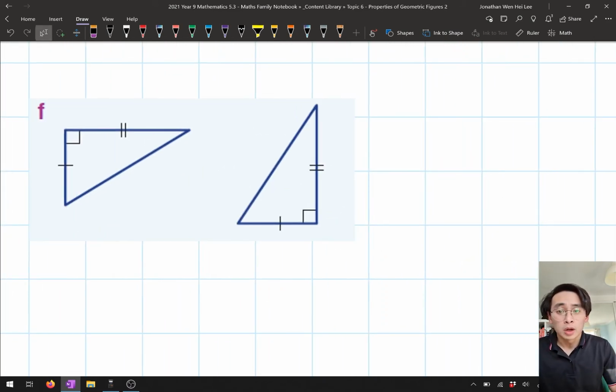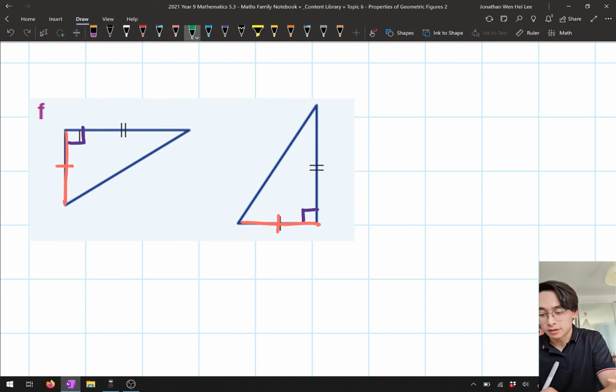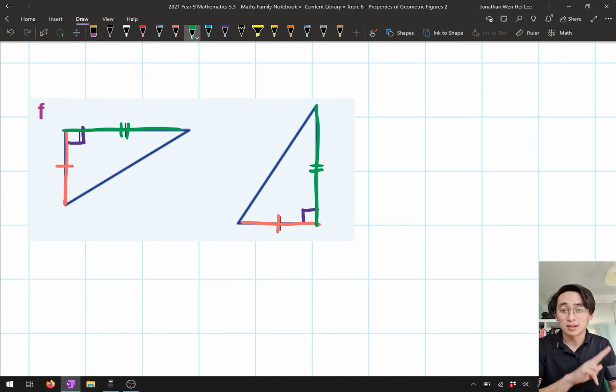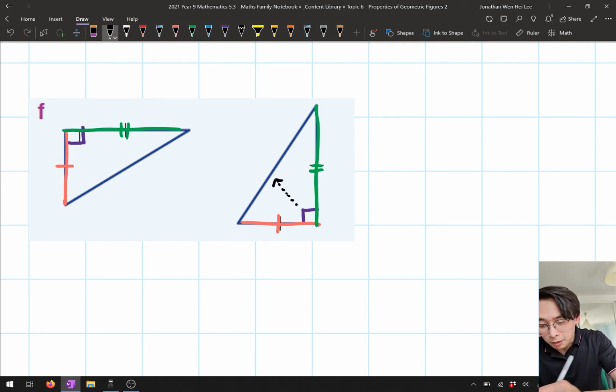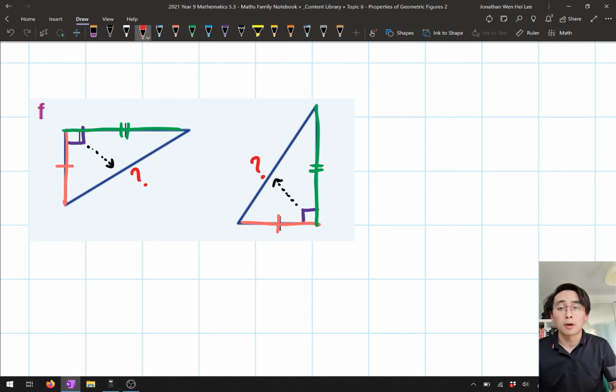Now, once again, if you have a look at this one, you might be looking at it and going, oh, I've got a right angle. I have to use RHS again. Now, this is where I'm going to say, be really careful. Let's have a look at what information we have. We've got a right angle. They match. We've got a side. They match. We've got another side. They match. Now, in order for it to pass the RHS, we need it to have the right angle, hypotenuse, and the side. We've got a side, great, but do we have the hypotenuse? Let's have a look at the triangle. The hypotenuse is the side directly opposite my right angle, and in both of these cases, we don't have any information about the hypotenuse. So it's not going to be the RHS test.